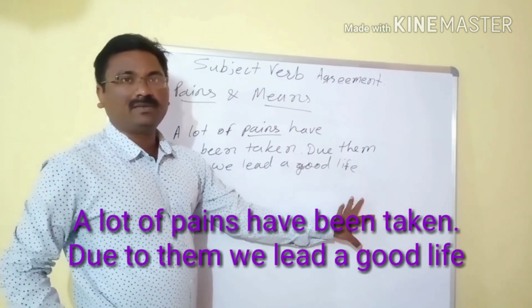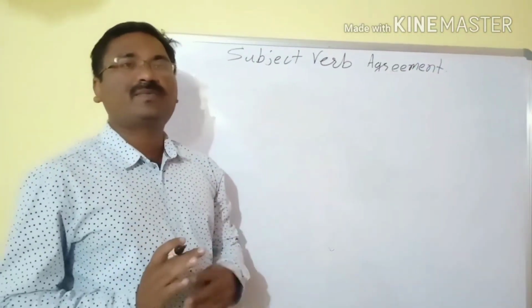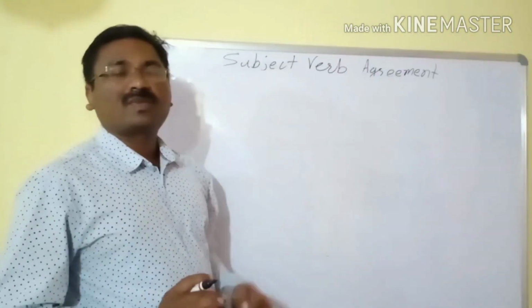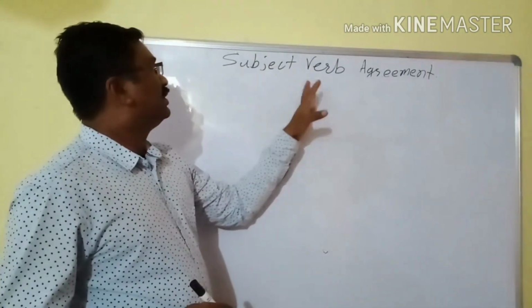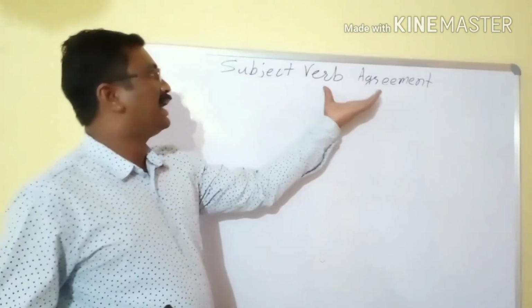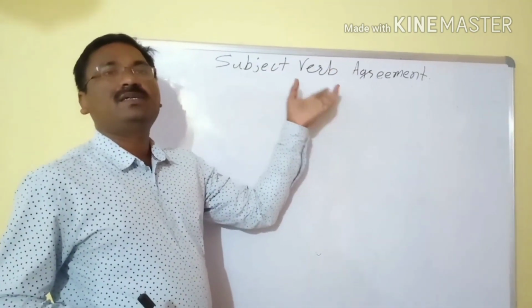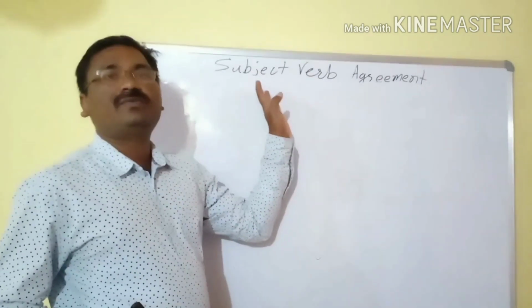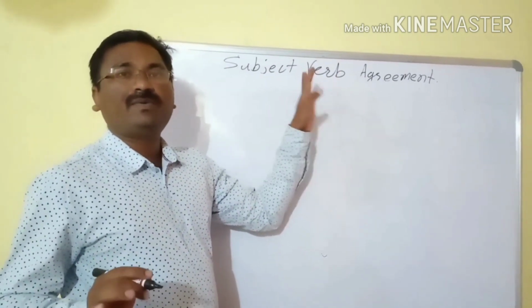Understood this statement? Okay, next rule, we are coming to the end of our lesson. The last rule remains. I told you about subject and verb agreement: the verb needs to agree with the number of the subject, not with the number of nouns.